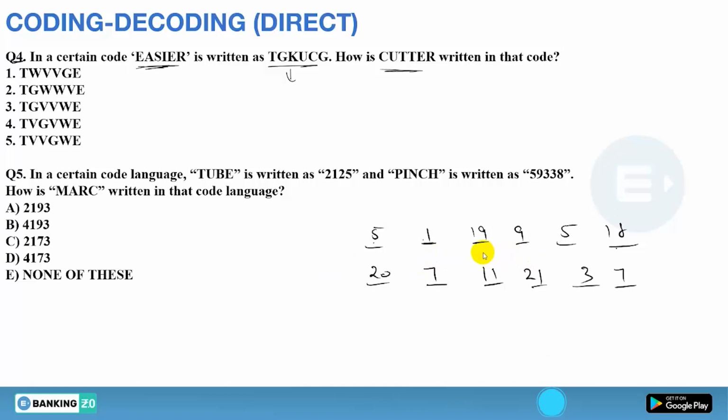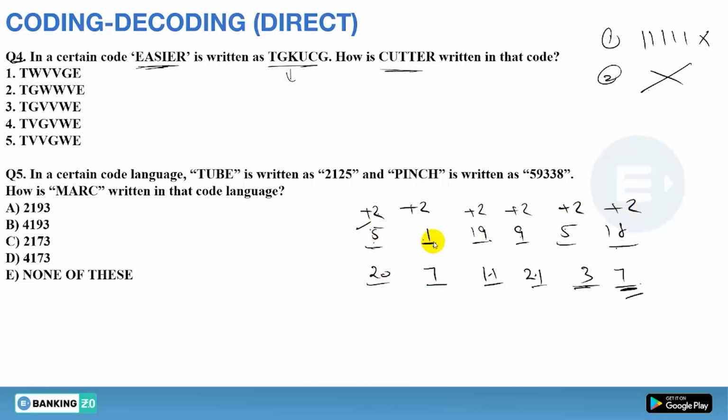What I've told you: the first method is direct. If direct fails, second you have to do the reverse one, means you have to compare first with the last one. So 5 compared with 7, it will be plus 2, yes or no? Now 1 and 3, again plus 2. 19 and 21, again plus 2. 9 to 11, again plus 2. 5 to 7, again plus 2. And 18 to 20, again plus 2. So in each letter you are adding 2, but the coding is in reverse order.